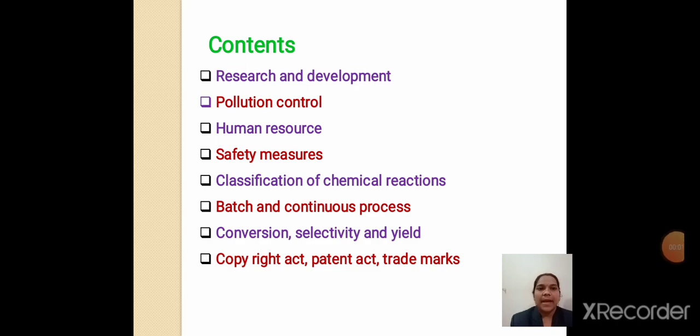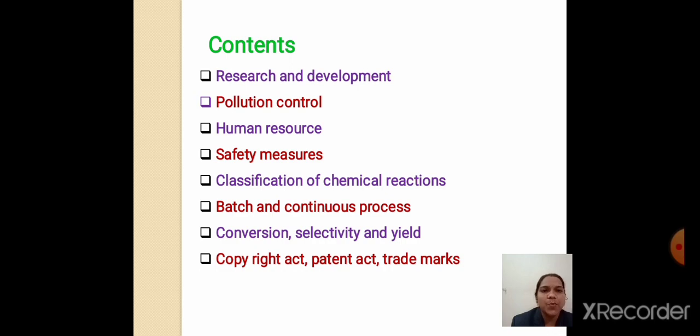Next to that are batch and continuous processes. What happens in a batch process? The raw materials are taken in one lot and the products are taken out in another lot. But in a continuous process, the raw materials are fed continuously and the products are taken out continuously. We can easily distinguish these two processes by a simple aspect: in the batch process profit is less, in the continuous process profit is high.